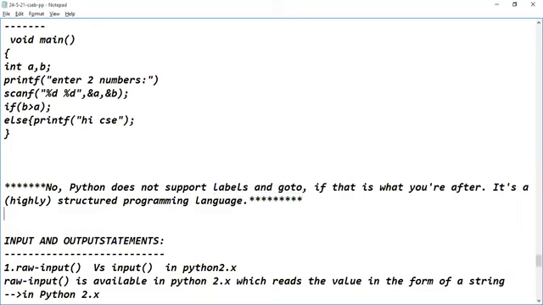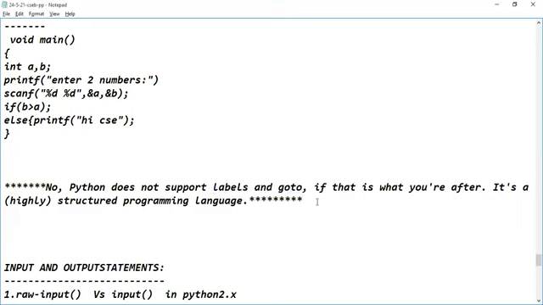Okay. For example, I will give you one small example. It's not related to unconditional branching statements. It's related to assignment, guys. Suppose the requirement is like this, guys. It is not about conditional statements, unconditional statements or looping statements. It's a topic related to assignment of values to the variables, guys.